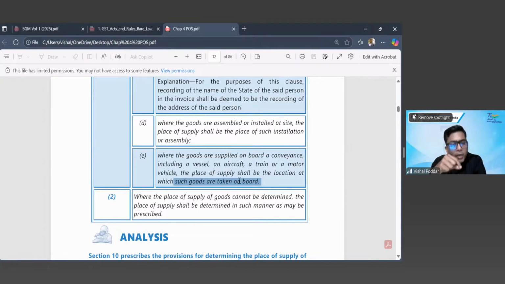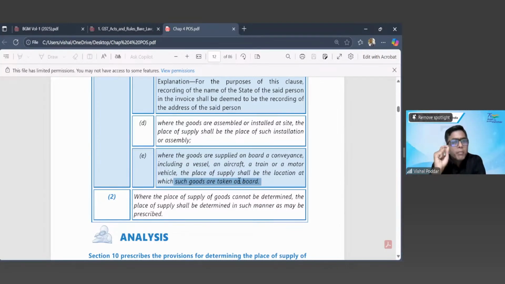See, transaction is happening today, but you have to pay GST in the next month. And the officer may come after 2 years to check this transaction, whether right or wrong. So after 2 years, how will the officer have proof of this transaction? So even if you take the precise location where the flight is at the time when you purchase, after 2 years when the officer is coming for checking, how will the officer actually check and verify the correctness? So you have to also keep this in mind when you're reading these place of supply provisions. They have to identify such places as place of supply, which tomorrow can also be checked and verified in future whenever the officer is coming for checking your calculations.